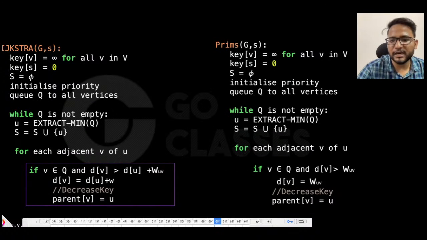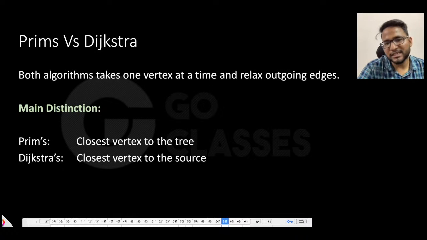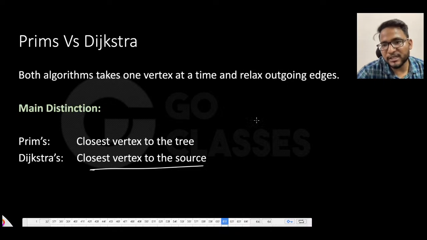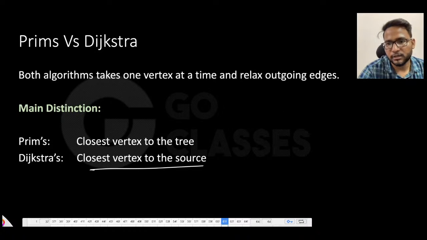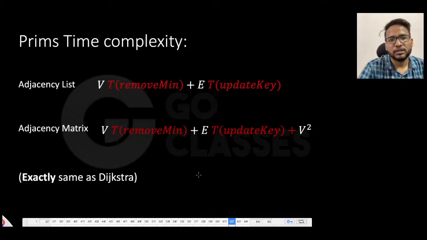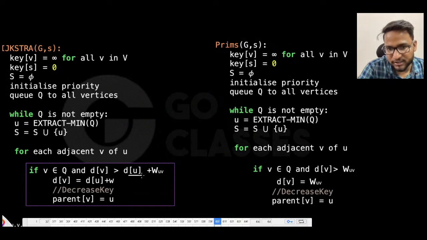We have done the complete analysis in the course, but I hope for the revision everything is fine for now. So Prims versus Dijkstra, the main distinction is that Dijkstra finds the closest vertex from the source, but Prims finds the closest vertex from this whole tree. Prims says, from this whole tree, what is the closest to me? And Dijkstra says closest from the source. So Prim's time complexity is exactly the same as the Dijkstra time complexity, because everything is the same; this summation is the only difference. That is why both the time complexities are the same.